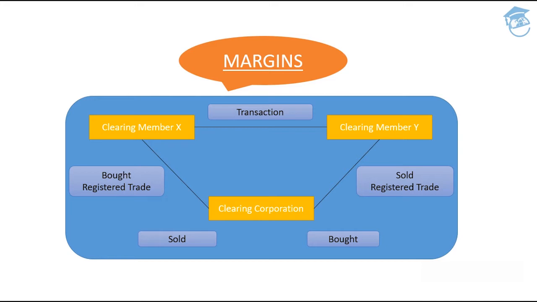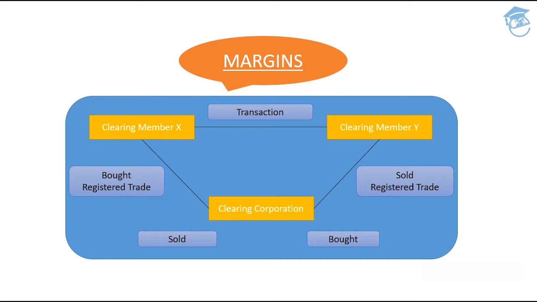Let's suppose you are clearing member X and he is clearing member Y. The middle person involved in this transaction will be the intermediary, that is the clearing corporation, as far as this flow of the diagram is concerned. The clearing corporation is the one institution which will provide you the securities and will pay him the amount that will be paid by your end. That is the clearing corporation's basic purpose.